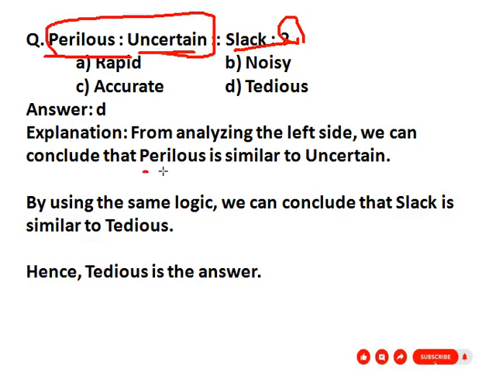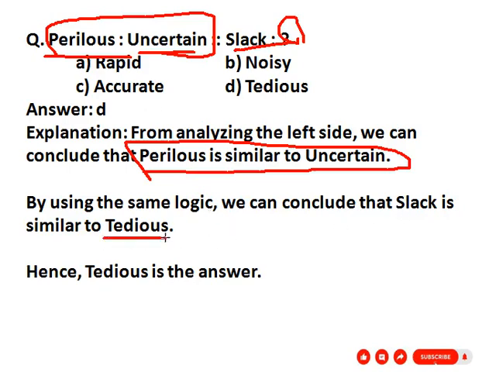See here, perilous is similar to uncertain. So what is the similar word of slack from option A, option B, option C and option D? See here, tedious is the similar word of slack. So our correct answer is tedious. Here given option B, tedious.